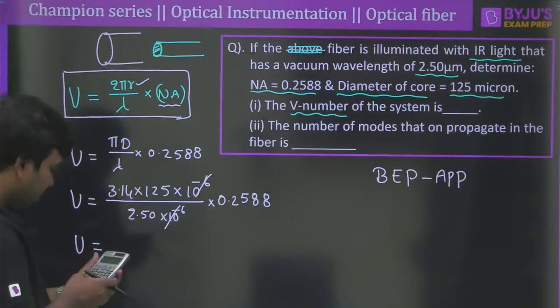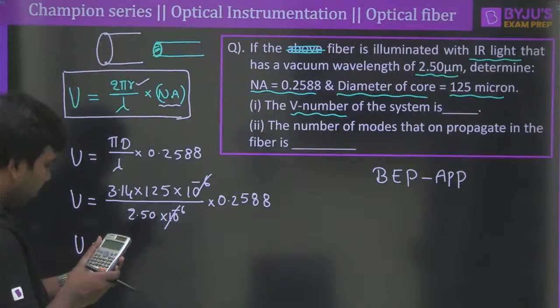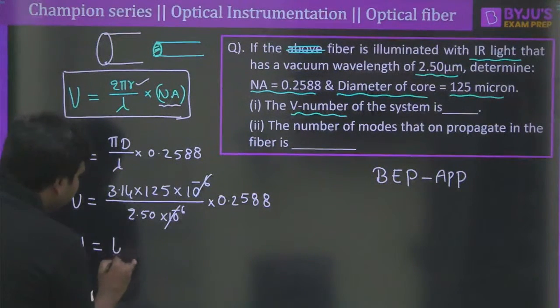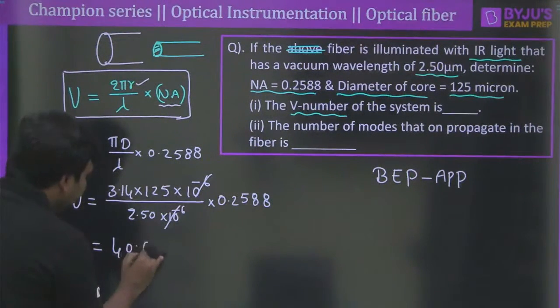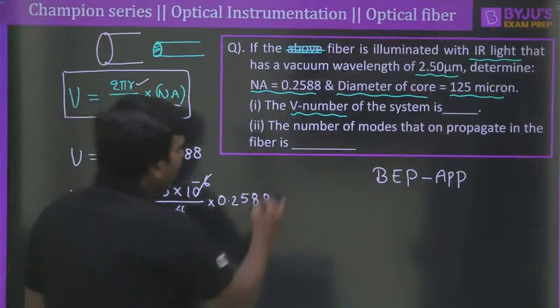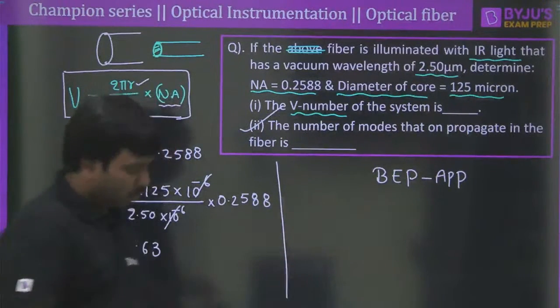3.14 into 125, so 125 all the way you will be having some value, into 0.2588 divided by 2.50 here. So therefore it is very simple to say that you are having 40.63. Clear? So this is the V number. But how do we find the number of modes that can propagate through the fiber?